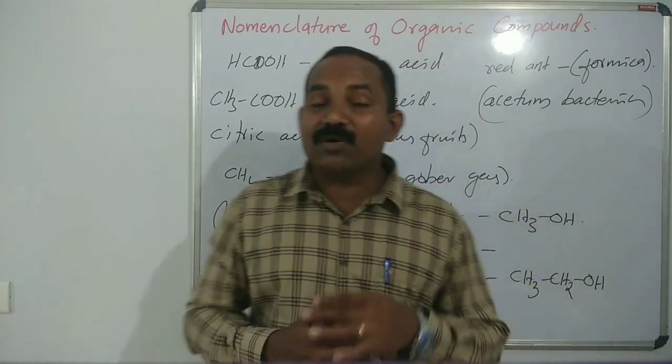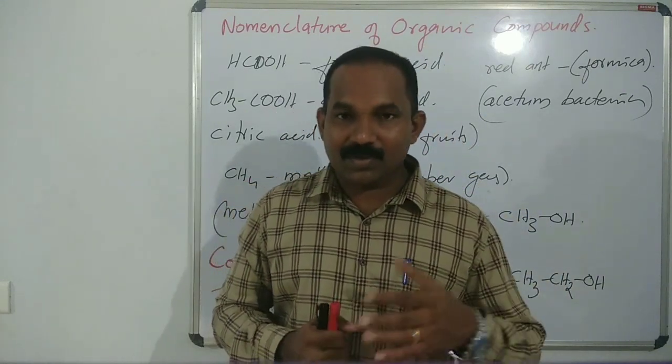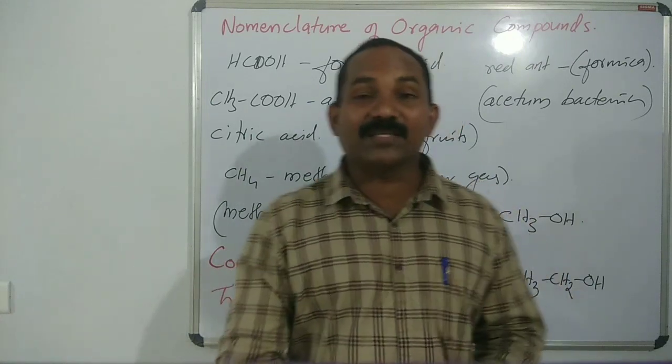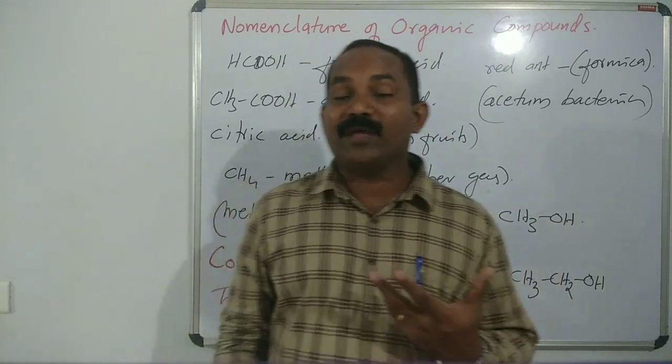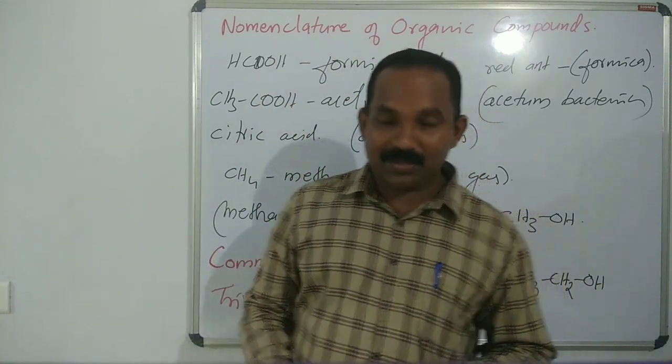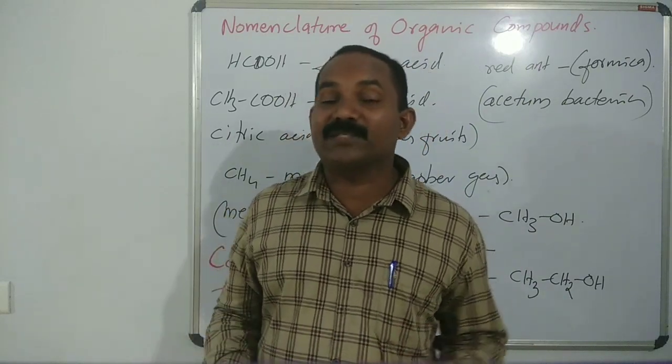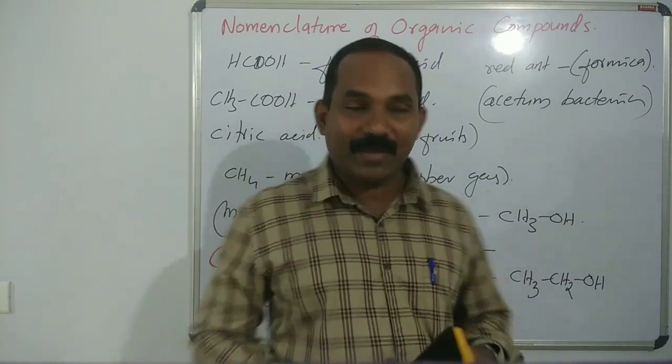Let's discuss one by one. This is an easy method to understand the name of an organic molecule. Different textbooks follow different patterns, and this is the simple way.